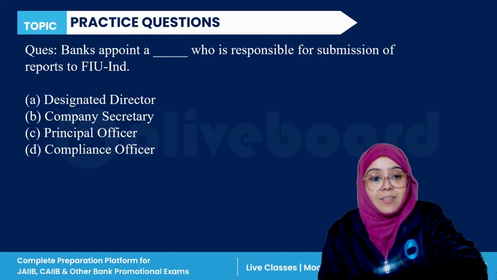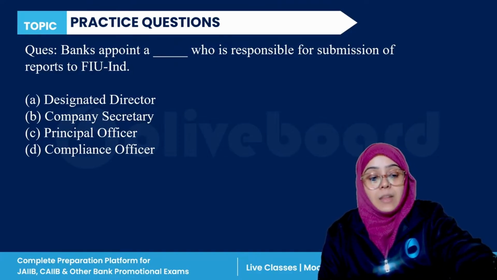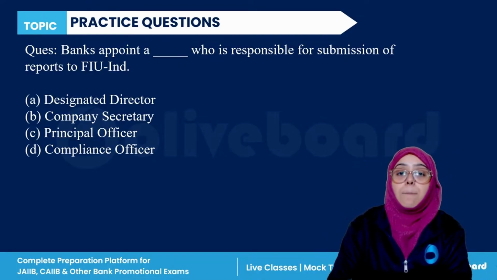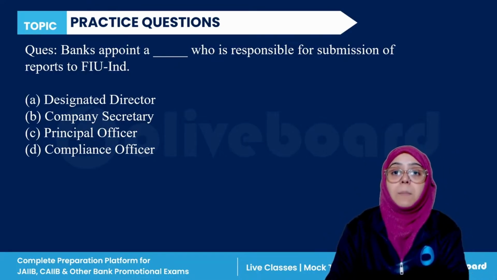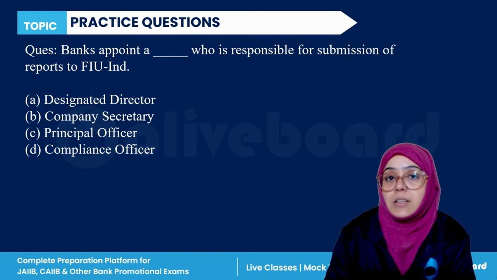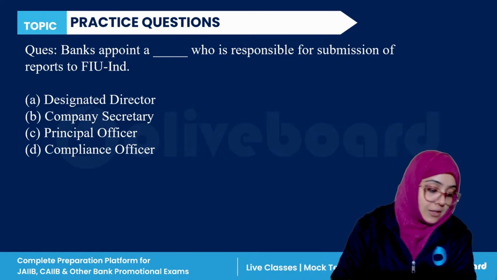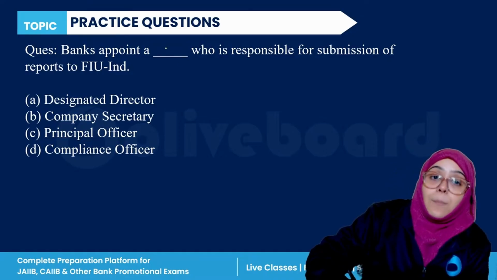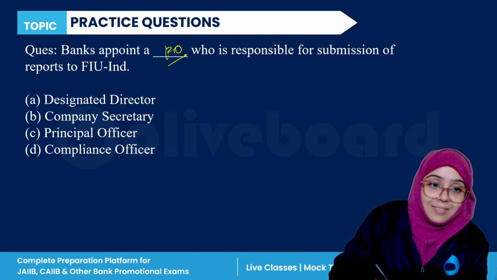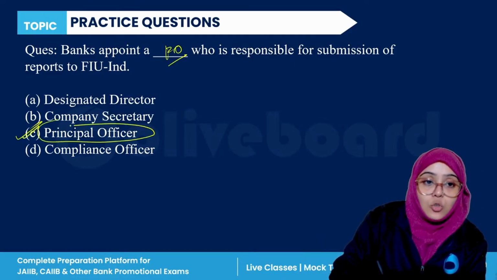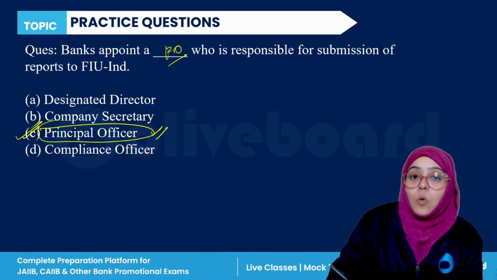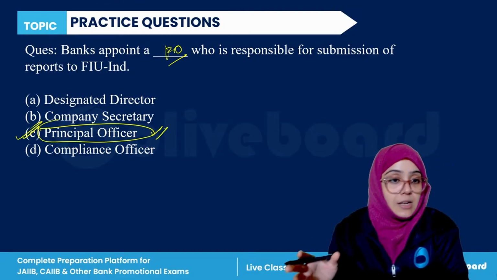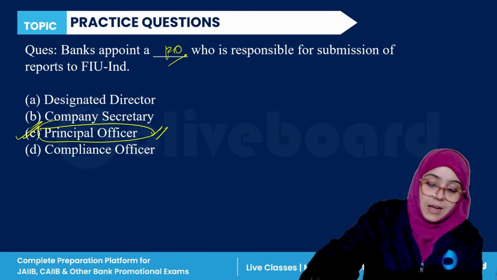So the correct answer is... The bank appoints a dash who is responsible for the submission of reports to the Financial Intelligence Unit India. So the bank should appoint a principal officer, right, Ruchi? Yes, C is the correct answer. The bank should appoint a principal officer who is responsible for the submission of the report to the Financial Intelligence Unit India. So C is the correct answer, everyone.